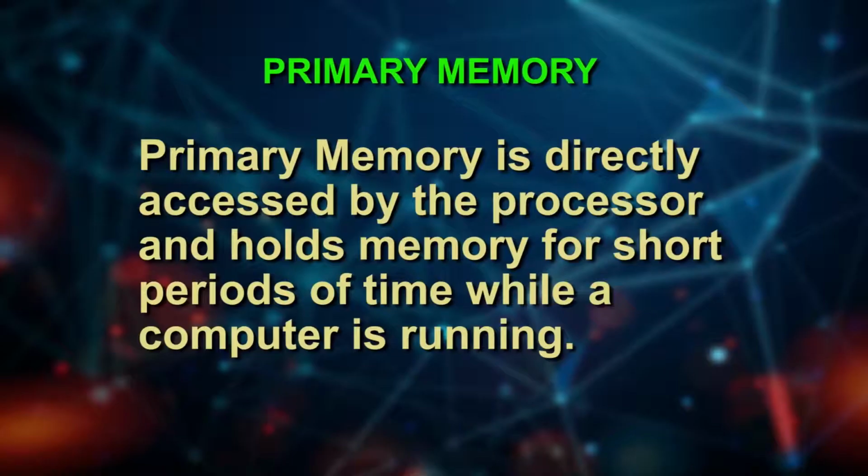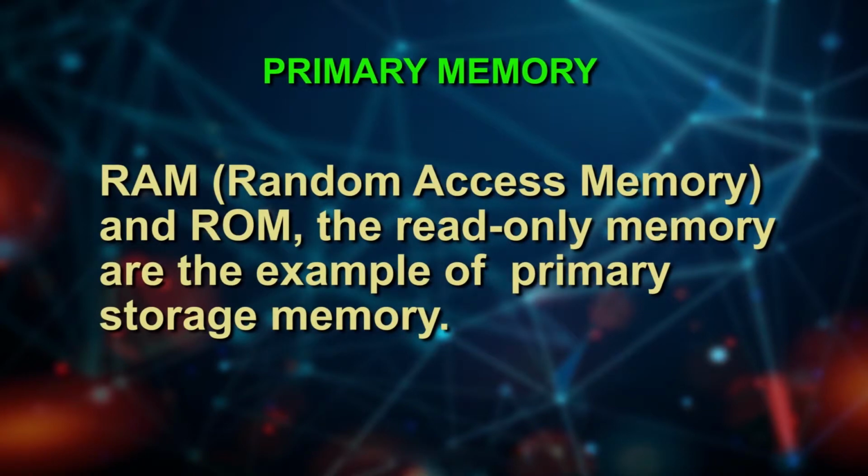Dear students, actually computers have two kinds of memory. One is primary memory and the second is secondary. Primary storage memory, which is also referred to as internal memory or main storage. Why is it called primary memory? Because it is directly accessed by the processor and holds the memory for a short period of time while a computer is running. RAM, that is random access memory, and ROM, the read-only memory, are examples of primary storage memory. Then there is a special high-speed memory called cache, which acts as a fast storage buffer in the microprocessor,